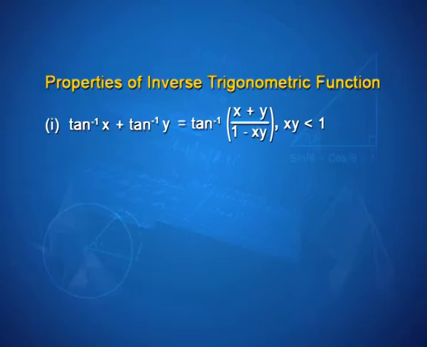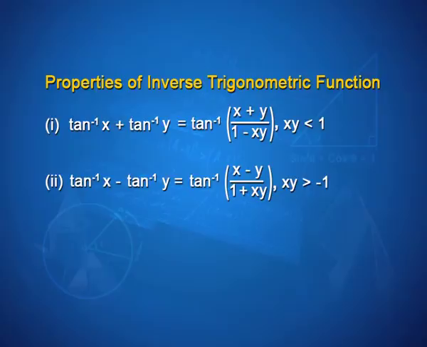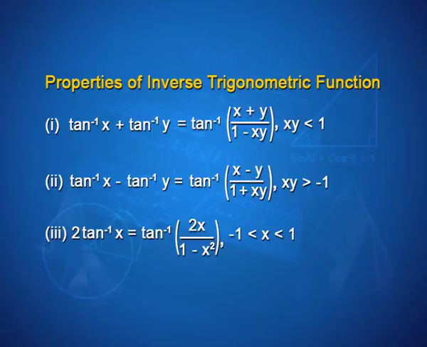The fifth property is one of the properties in fact which you will find yourself using many a time in this exercise. So, keep a watch on this. Tan inverse of x plus tan inverse y is tan inverse of (x plus y) by (1 minus xy), and to keep things defined, this is only true when the product xy is less than 1. Tan inverse of x minus tan inverse of y results in tan inverse of (x minus y) by (1 plus xy), where xy is greater than minus 1. And the third, twice of tan inverse x is equal to tan inverse of 2x by (1 minus x square). x must be strictly between minus 1 and 1.